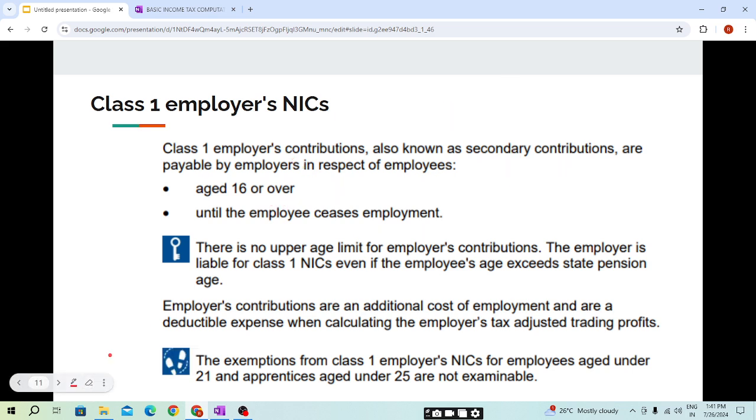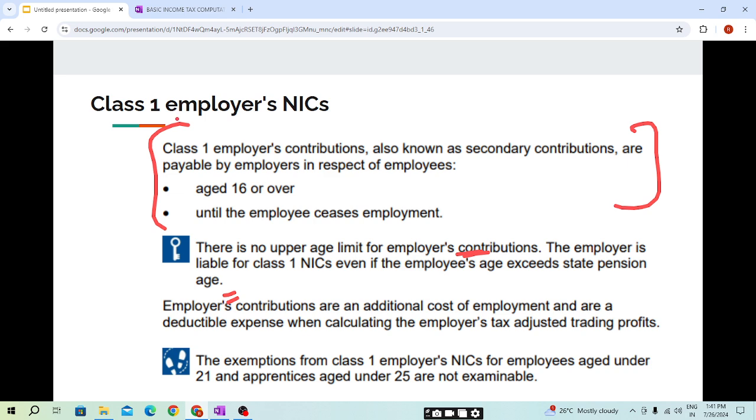Here, students, this is general theory. No need to learn this, just have a good understanding. There is no upper age limit for employer's contribution. The employer is liable for class 1 NIC even if the employee's age exceeds state pension age.